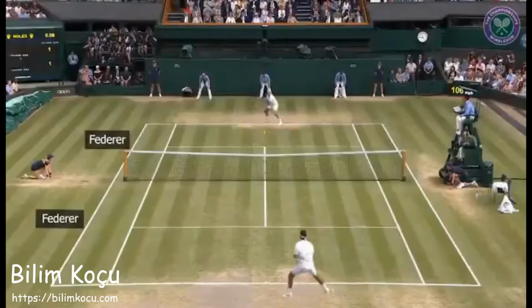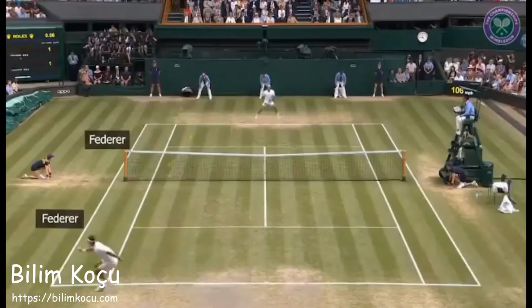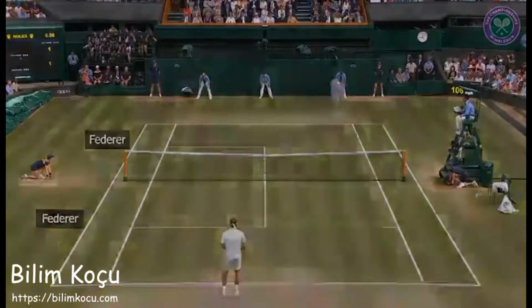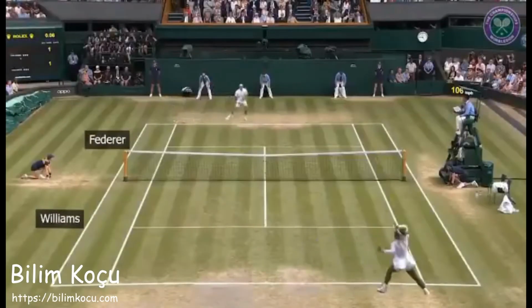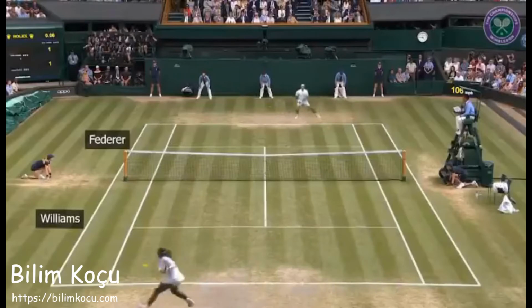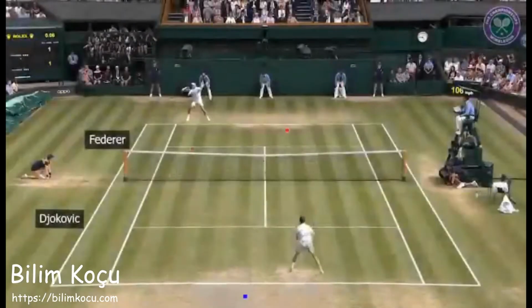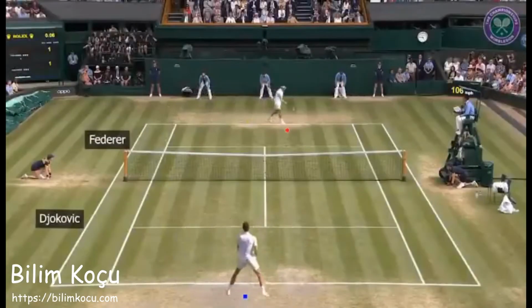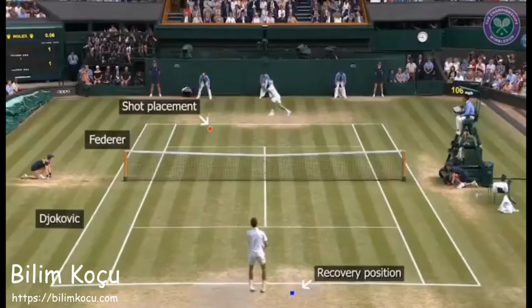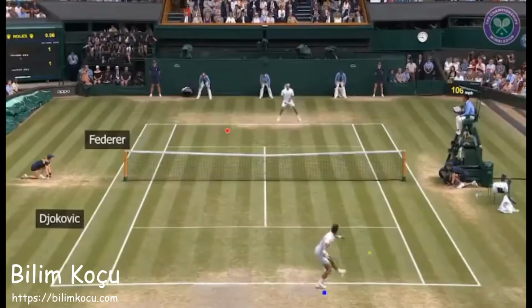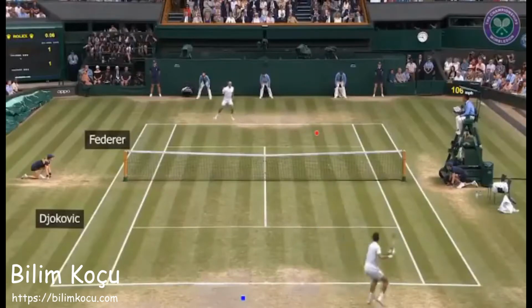We can create matchups that have never been seen before, such as Roger playing against himself at Wimbledon, or against Serena Williams in a competition between all-time greats. Or have a user interactively control where a player hits the ball and positions himself during play. In this example, we are controlling Djokovic in the near court as he plays against Federer.